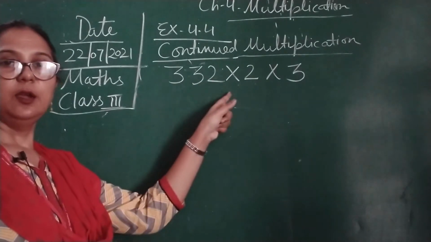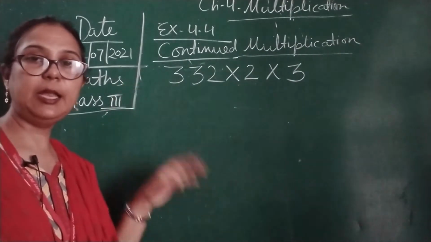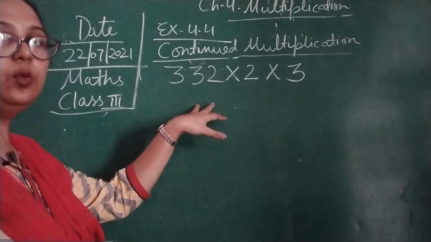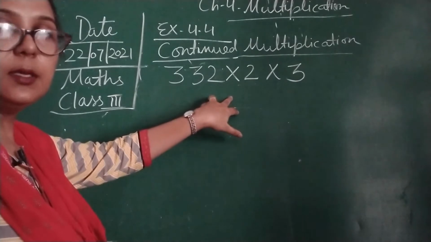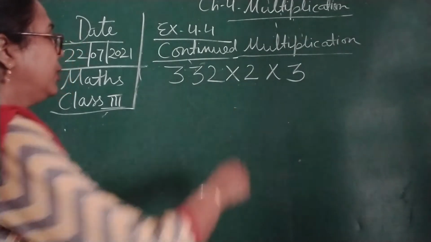First this we will solve, then whatever product we get, we will multiply by 3. First we will focus on these two numbers, that is 332 multiplied by 2.